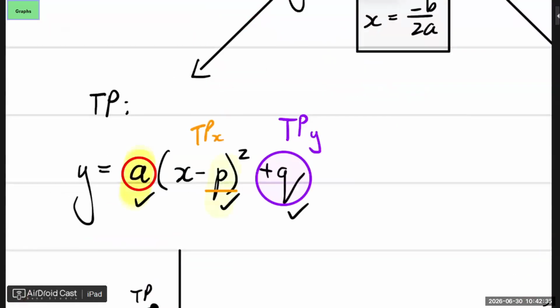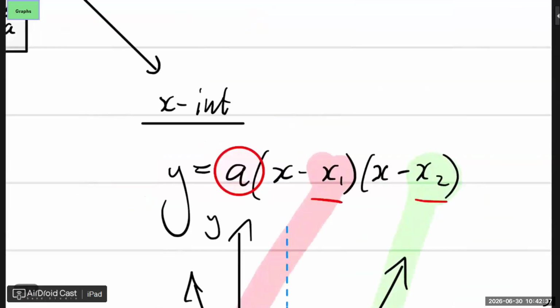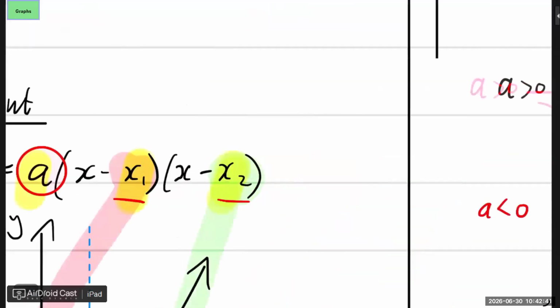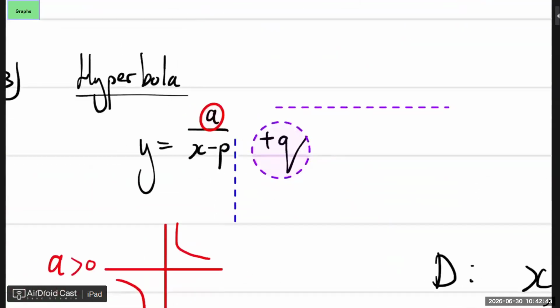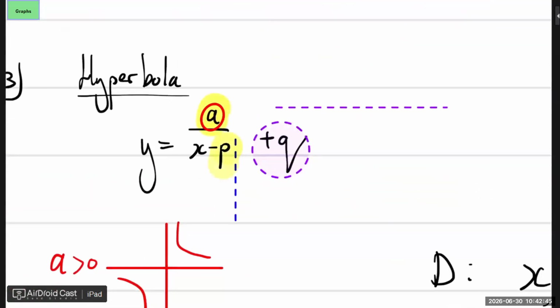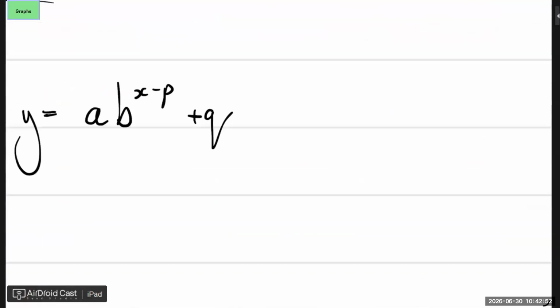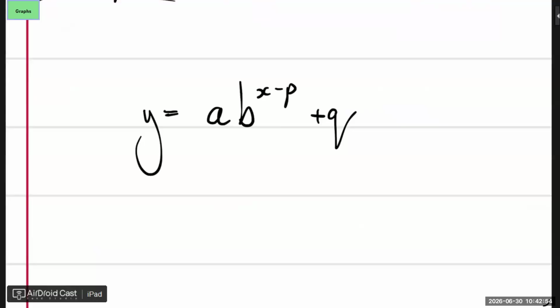Yeah, A, that number, and that number. So it's also 3. How many unknowns do we have here? 1, 2, 3. So every time it seems to be 3 is the maximum. But in comes the exponential graph. How many unknowns are here? 1, 2, 3, 4. So they won't ever ask you to calculate all 4. And you will see now the reason why they won't ask you to calculate all 4.